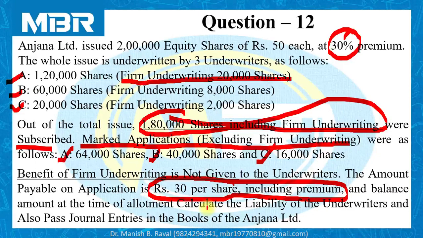Calculate the liability of the underwriters and also pass journal entries in the books of Anjana Limited. Here, everything is precisely given to us and we have to simply interpret all the information given by the examiner in a very proper way. If you understand the question properly, it is very easy for us to solve the problem.